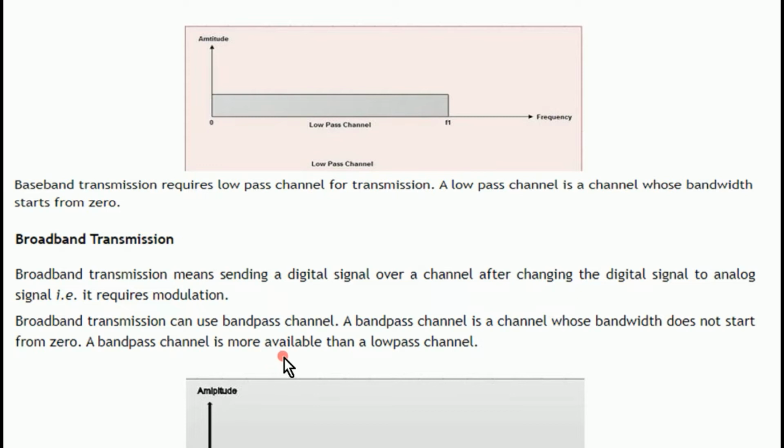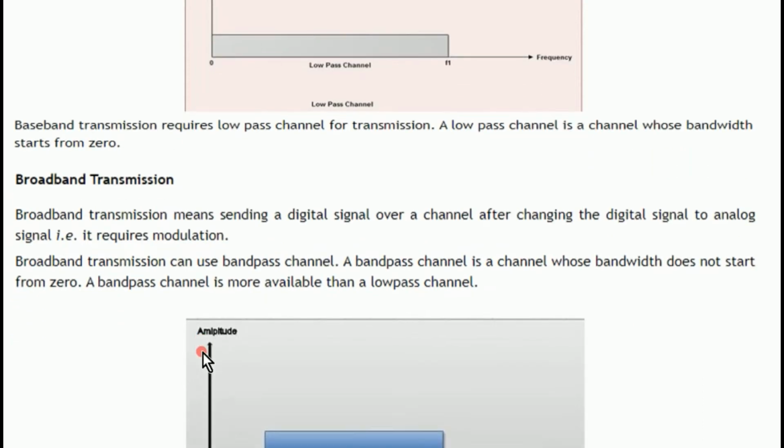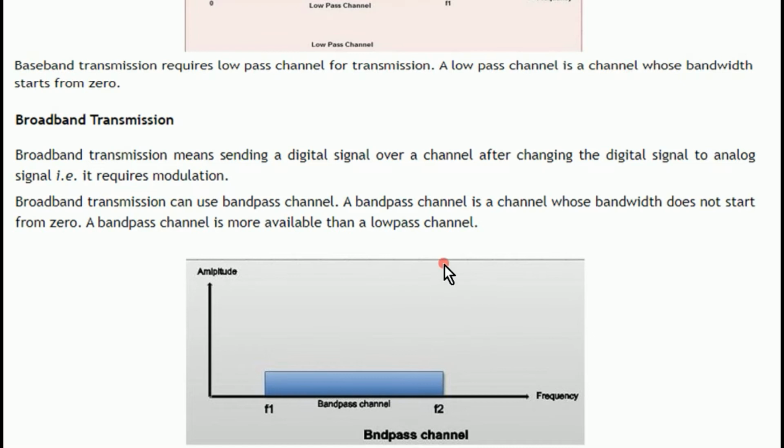It can use a band pass channel. A band pass channel is a channel whose bandwidth does not start from 0. And a band pass channel is more available than a low pass channel. You can see here the band pass channel, it will start from one frequency in between to another frequency, f1 to f2, not from 0.